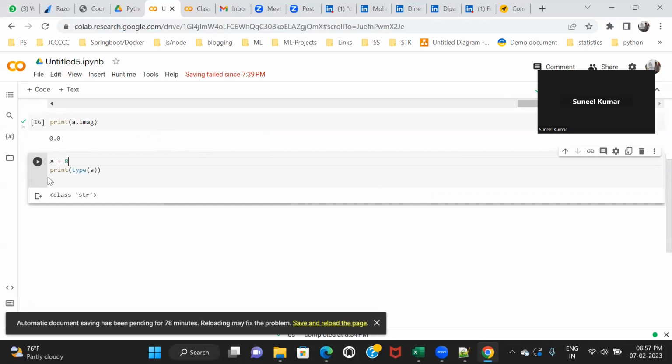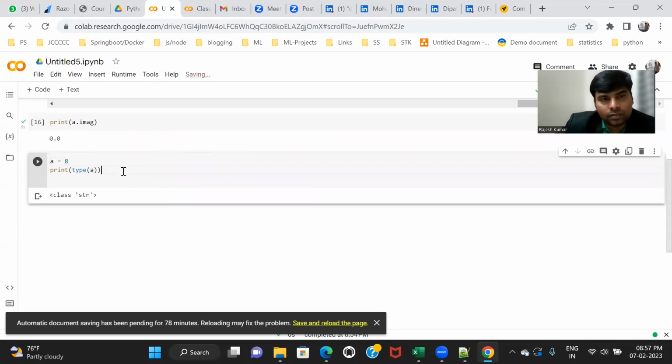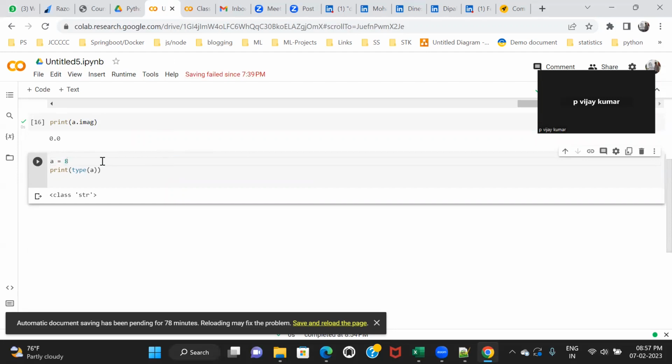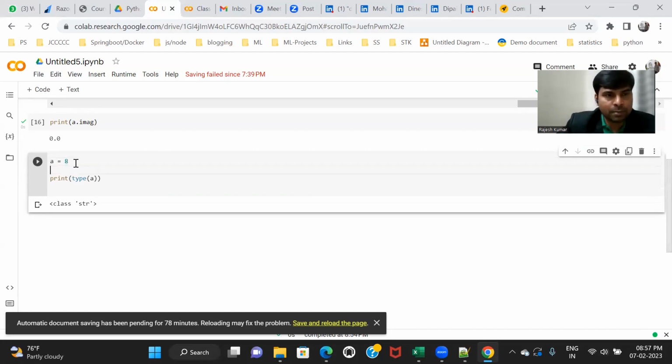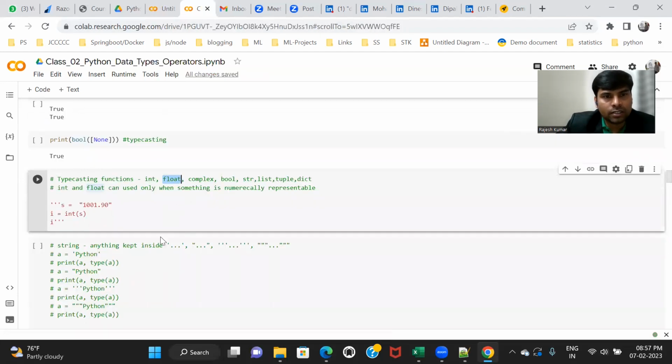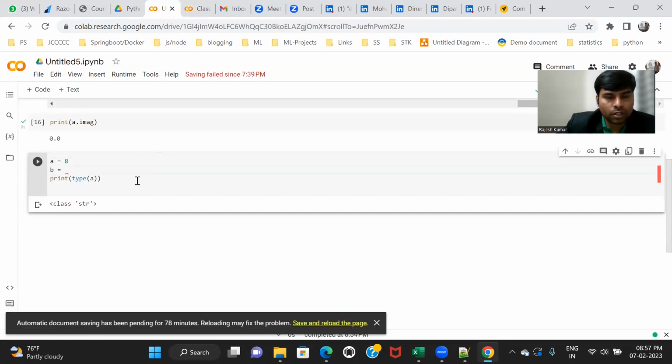Just think about it from a mathematics perspective. You have an int type, so how can this int be represented as a float type? What do you think? 8.0. Yes, you're right. So how do we convert this int into float? You have to use a function. I want to convert int into float, so I have to use the float function: float, parenthesis, and A, like this.